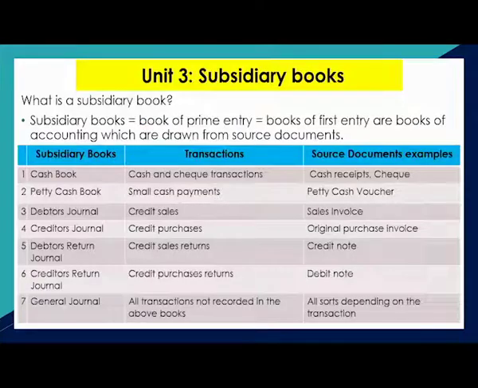Okay. I talked about subsidiary books earlier. What is a subsidiary book? It's a book of prime entry, book of first entry, sometimes also referred to, and they are drawn from source documents. In the first column there, we have the subsidiary books, then some examples of transactions that can happen and that can be recorded in those books. And then in the third column, we have the source documents from which the subsidiary books are drawn.